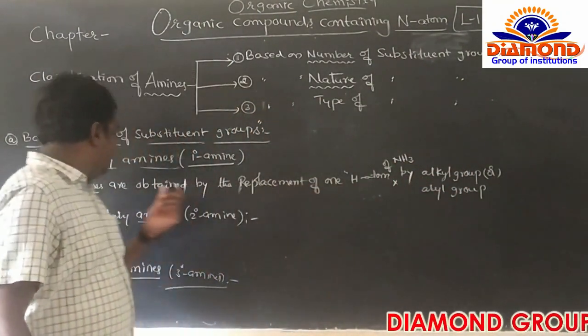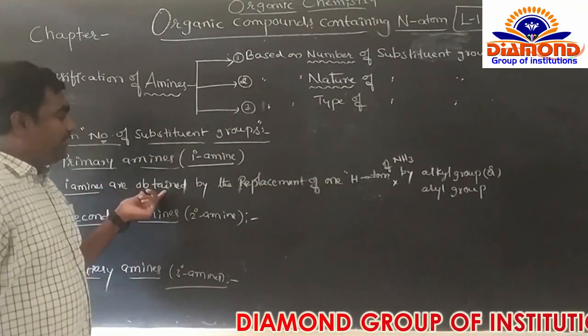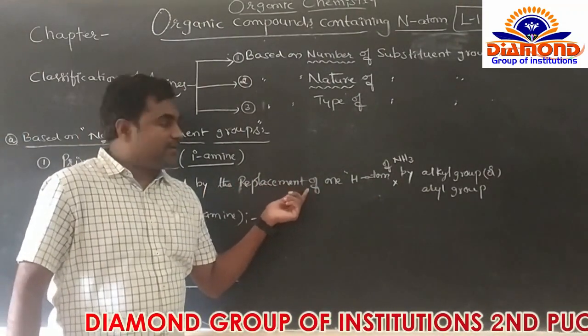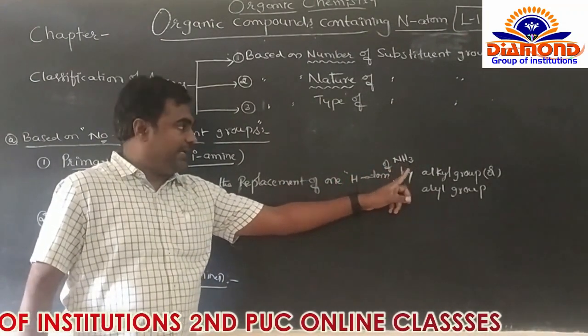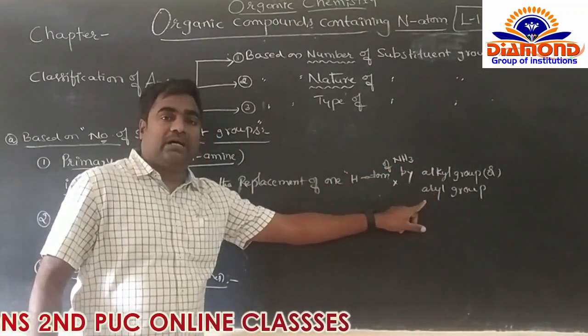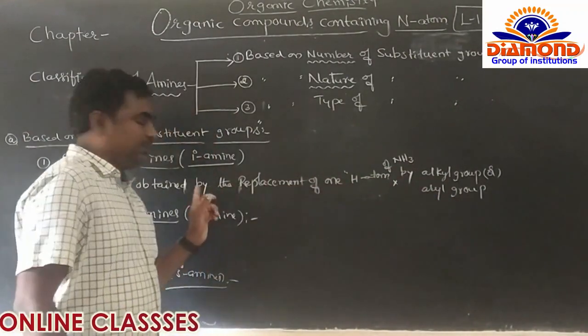The primary amines are obtained by replacement of one hydrogen atom of NH3 by alkyl group or an aryl group, is known as a primary amine.